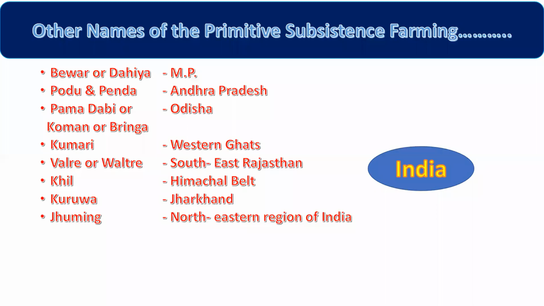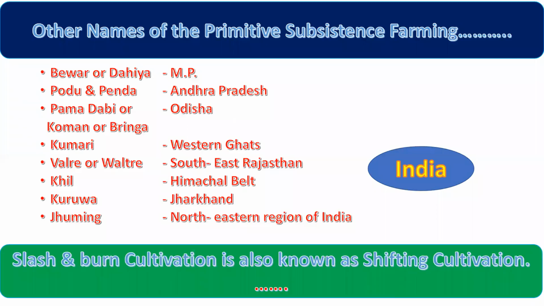Jharkhand, Purva. And in the northeastern region of India, it is called Jhumi, right? Slash and burn cultivation is also known as shifting cultivation. I have told you in the last slide also. These are the other names of primitive subsistence farming and shifting cultivation in different parts of India, right?